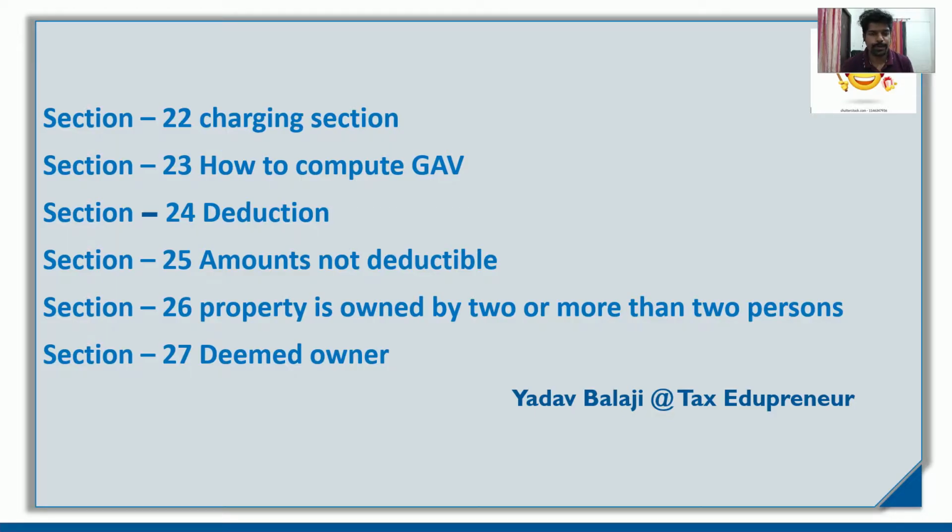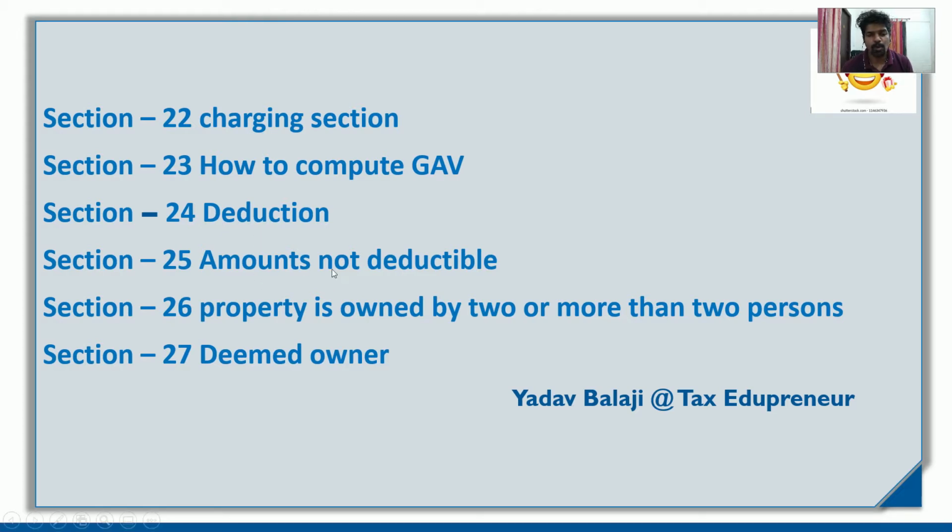So in this video we are going to discuss income from house property, specifically section 22 and section 23. Section 22 talks about the charging. Section 23 covers how to compute, meaning if you are getting some income from the house property, how to compute that, and what deductions we can claim from the income you got. Section 24 talks about that.